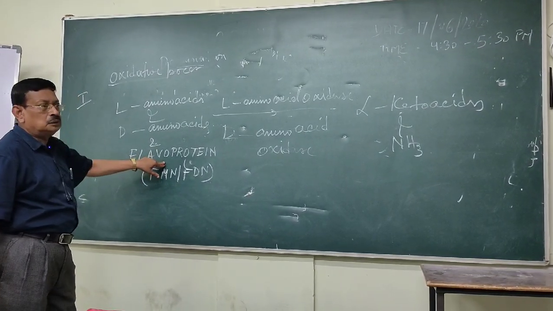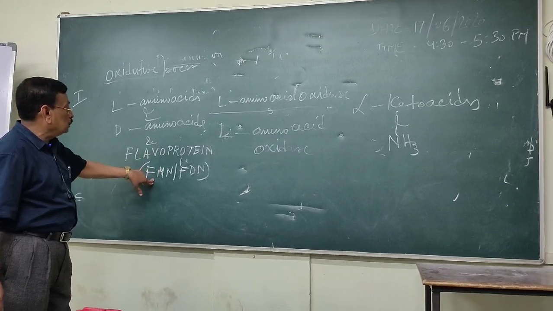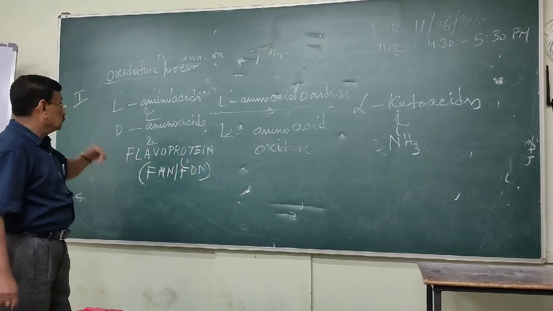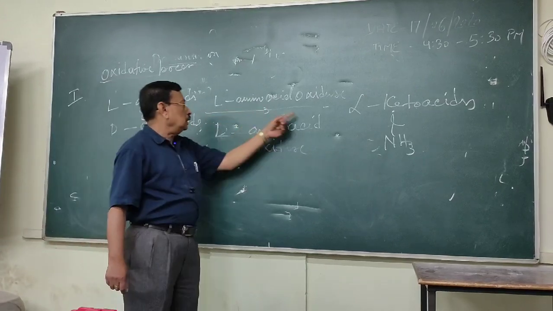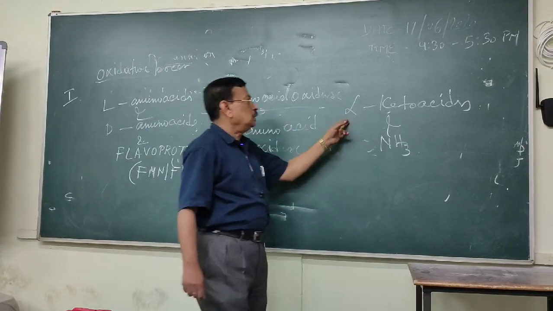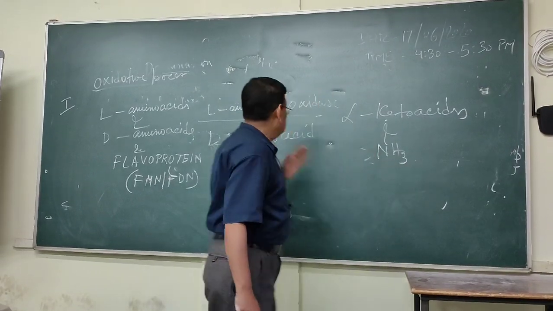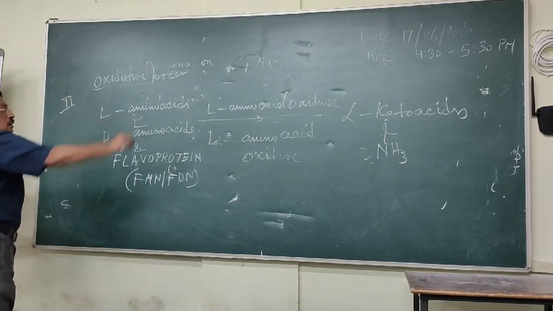Flavoprotein, previously I told in the protein classification, there are two types: flavin mononucleotide and flavin dinucleotide. Now these two react, with this enzyme, and form the alpha keto acids and ammonia. So this is the second stage of the oxidative process.